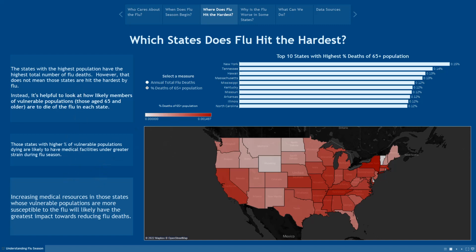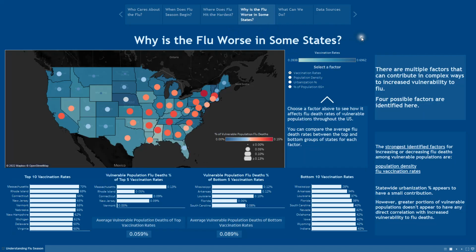Now, of course, naturally, when we see this, we want to ask ourselves, why? Why is the flu worse in some states and not others? So here we have a group of charts that helps us consider that specific question. We've identified 4 different factors which we believe might contribute to some states being disproportionately vulnerable to the flu compared with other states. And these factors are vaccination rates, population density, urbanization percentage, and the percentage of their population which is 65 and older, and that's considered particularly vulnerable to the flu.